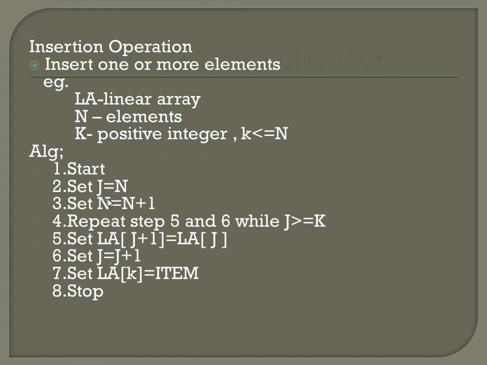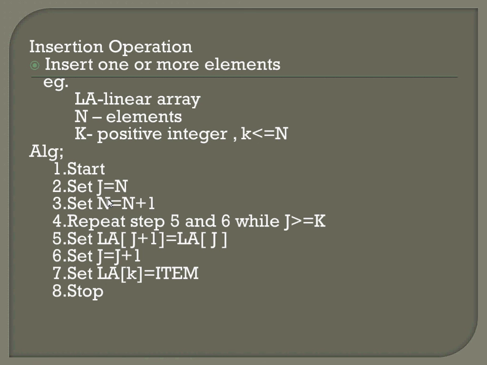So the insertion operation: insert one or more elements into a linear array. For example, n is the number of elements, and k is a positive integer, and k must always be less than or equal to n. Start. Set j equal to n. Set n equal to n plus 1, that is, you are incrementing by one element. Repeat steps 5 and 6 while j is greater than or equal to k.